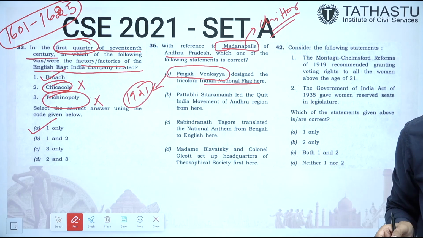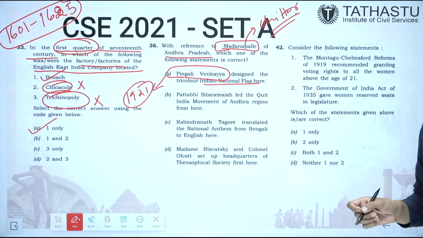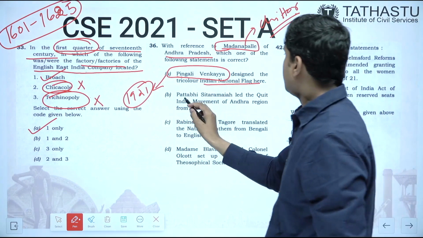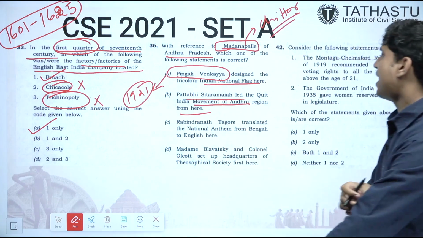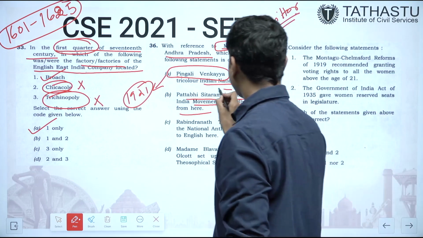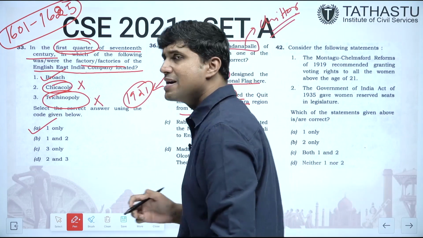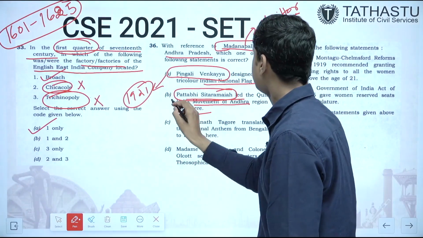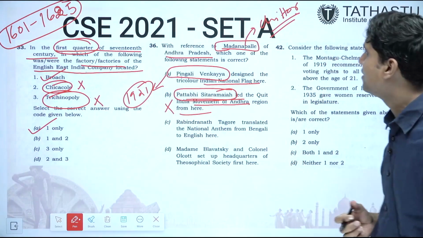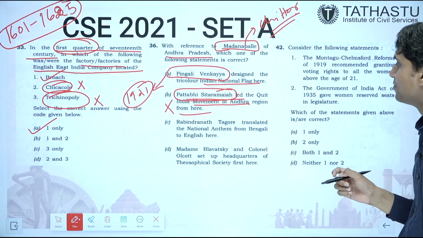So this cannot be correct. Second, Pattabhi Sitaramayya led the Quit India movement of the Andhra region from here? See, Pattabhi Sitaramayya was arrested immediately after the launch of the Quit India movement, so this also cannot be correct. He was in jail, so how can he continue his movement here?